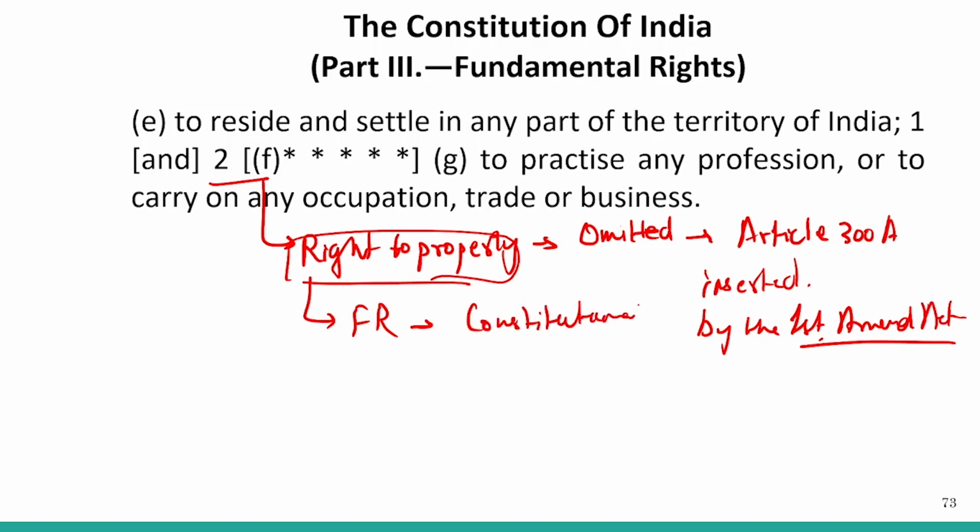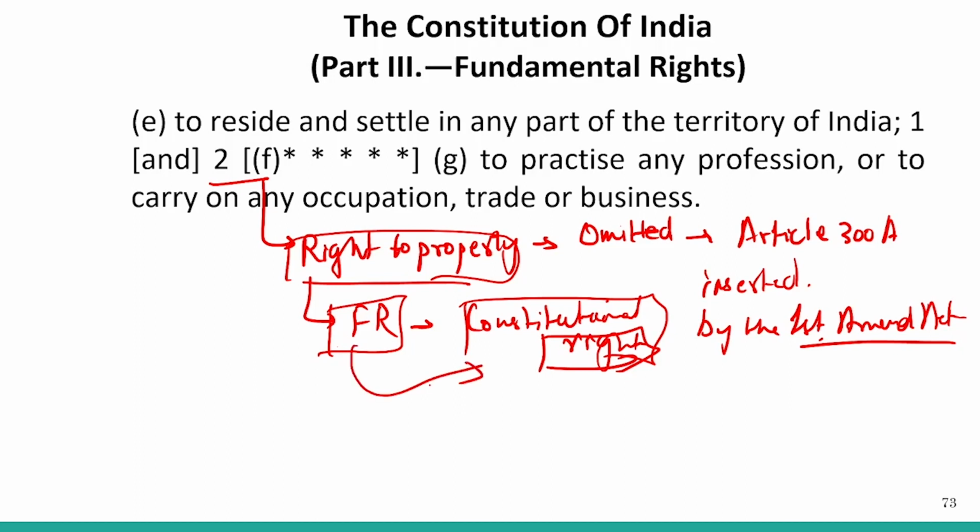Now, some of you might have this question in your mind: that any which way the right is still there. Then what was the need of transferring it to a constitutional right rather than letting it stay a fundamental right? The first reason I have already told you: once it is under the fundamental right, any law in derogation or conflict with fundamental rights, the upliftment of society would not have been possible.